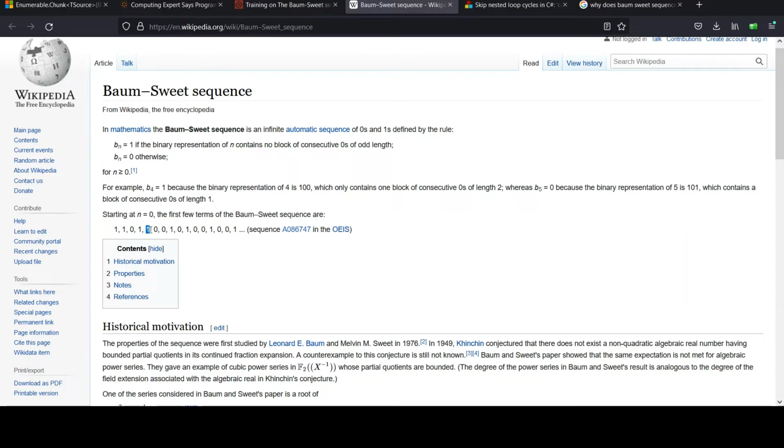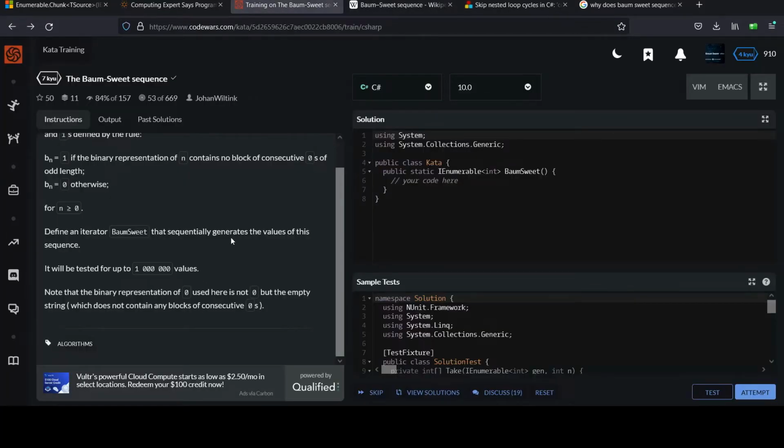4 in binary is 1 0 0. It has 2 zeros. 2 is even, so you get a 1. 5 in binary would be 1 0 1. You have a single 0, 1 is an odd length, and hence you get the 0. Hopefully that's clear. Feel free to write these out and step through these if it's still not clear how these numbers are being generated. I'll assume you're good for now.